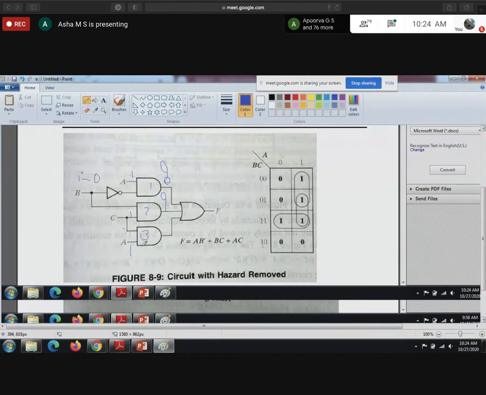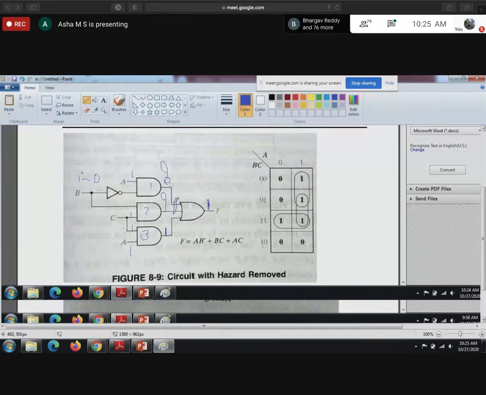What is the input of the third gate? Always it will be 1 because A and C are not going to change, correct, right? When A, C are not going to change, the output of the third gate will always be 1. I'm not bothered about the first two inputs of this OR gate. So in this three-input OR gate, if one input is high, F will always be 1.